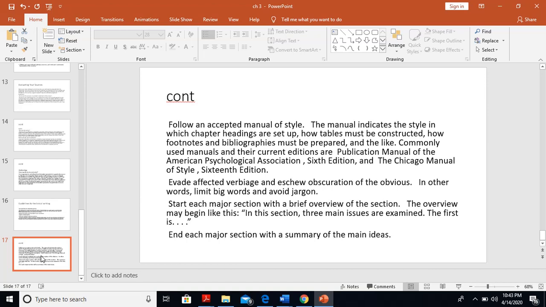Avoid affected verbiage and eschew obscuration of the obvious. In other words, limit big words and avoid jargon. Start each major section with a brief overview of the section. The overview may begin like this: In this section, three main issues are examined. The first is... End each major section with a summary of the main idea.